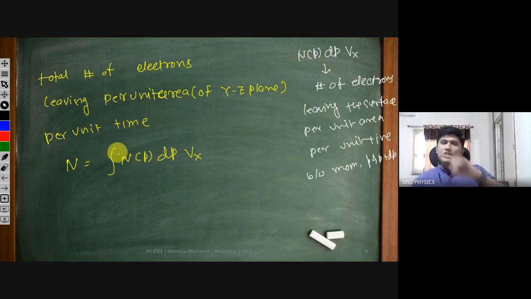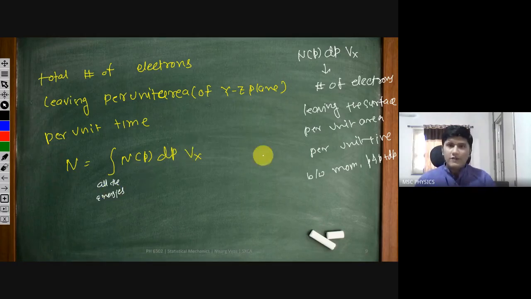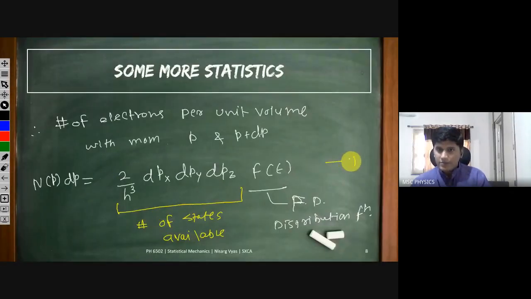But if we want to consider all the values of momentum of electrons coming out from the surface, then we integrate this number over all the momentum, all the energies, so we can know how many electrons are going to come out from the surface in total. So I'm just trying to write this number n as N of P into dP. I'm taking it from here, so I will number this as equation number 1.